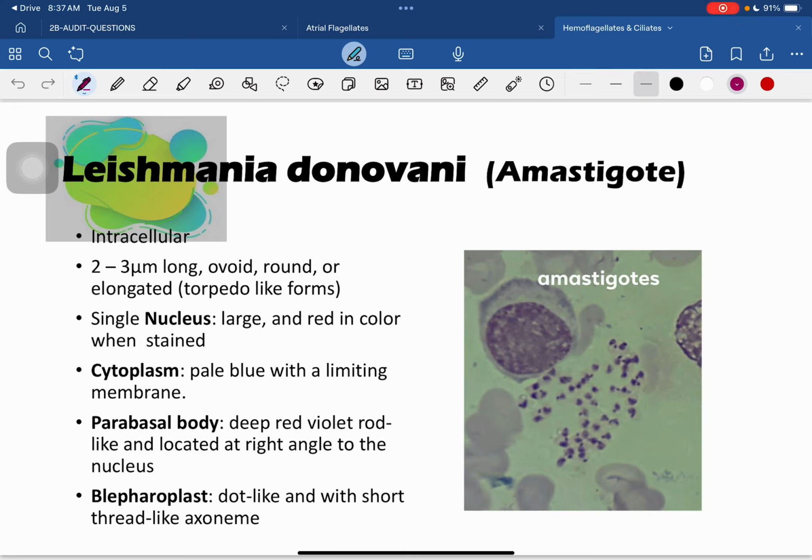But when you look at it under the microscope, you can no longer see them individually, because it's very small. But you should know that it can exist in ovoid, round, and elongated forms. And in this particular slide, as you can see, it is together with the white blood cell. So it is in the peripheral bloodstream.